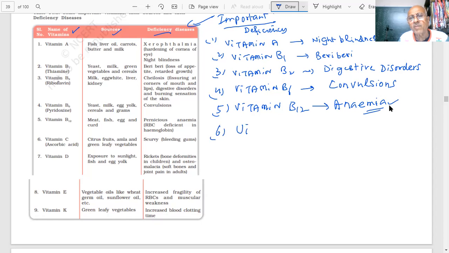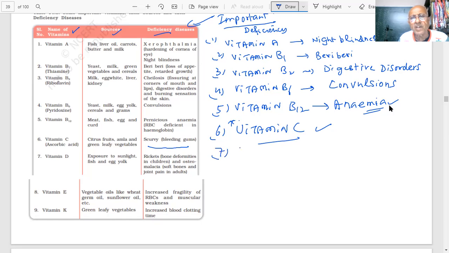Vitamin C is the most important. Now in Corona, they are giving vitamin C. Where it is present can be asked now because it is important. Vitamin C is in amla, you are saying taking amla. Baba Ramdev is always talking about amla, and citrus fruits, students, lemon and green leafy vegetables. Deficiency causes scurvy and bleeding, but it is something more than that because it improves your immune system a lot. This is most important, immune system. Here in the book, they say scurvy and bleeding gums.